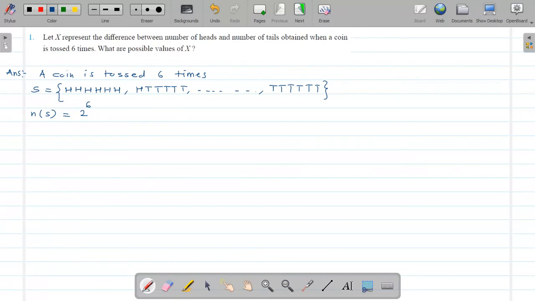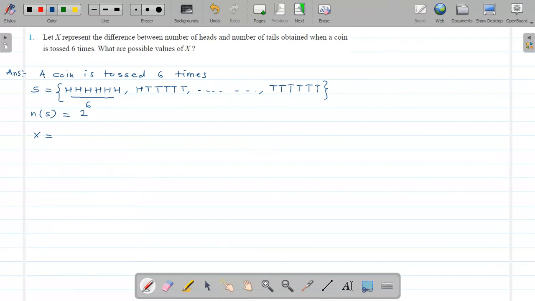Okay, like this. Now what we have to find out, see how it is defined. X is defined as the difference between the number of heads and number of tails obtained. Here, if you select this element, then we need the difference between the number of heads and the number of tails. This element contains 6 heads and 0 tails, so the difference between them is 6 minus 0.